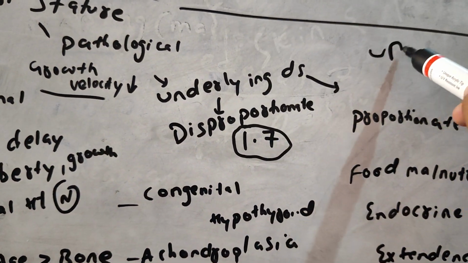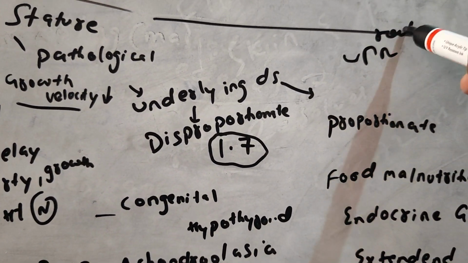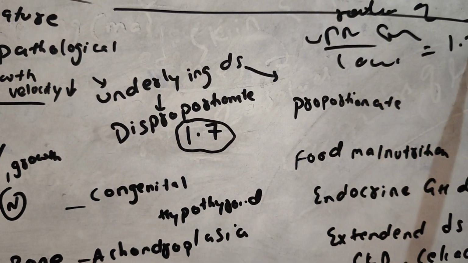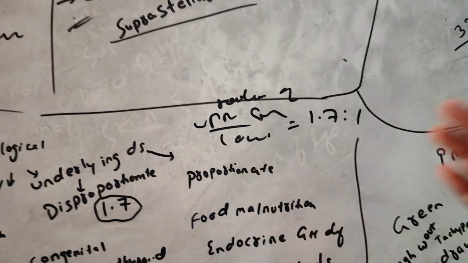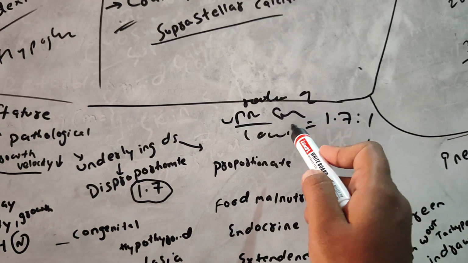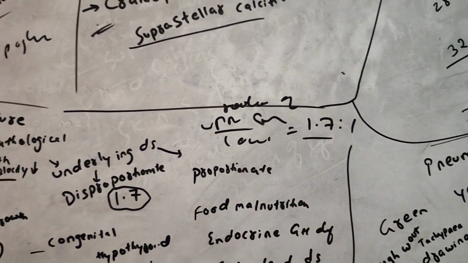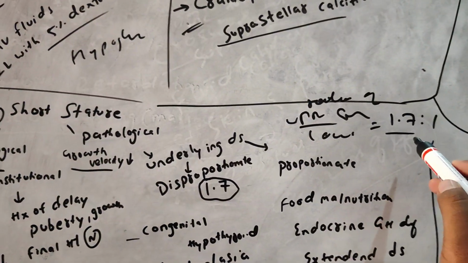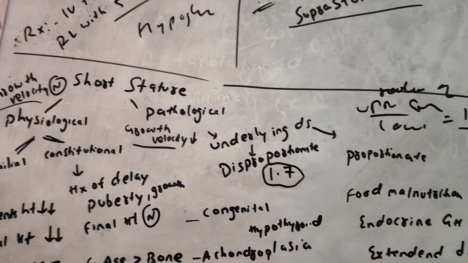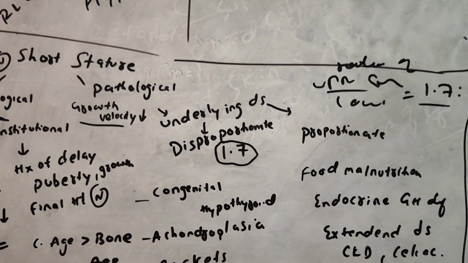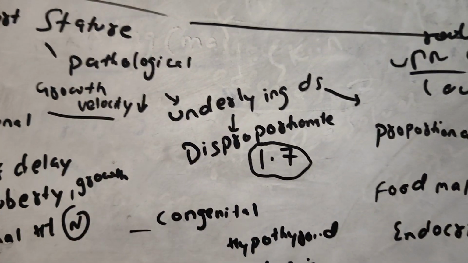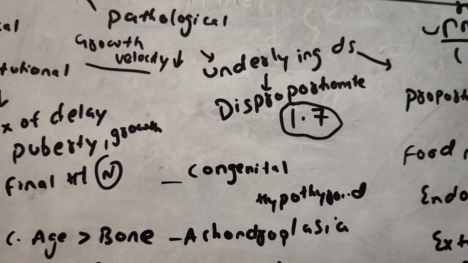See, the ratio of upper segment and lower segment must be 1.7:1. Upper segment is the upper part, lower segment is the lower part of the trunk. Now, it must have the value of 1.7:1. If the value is more than 1.7, then it is called disproportionate. So what are the causes of disproportionate pathological short stature?